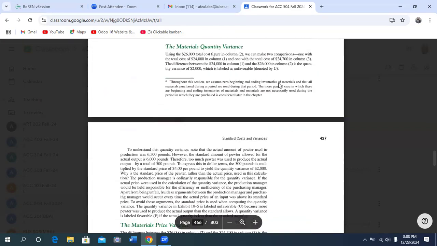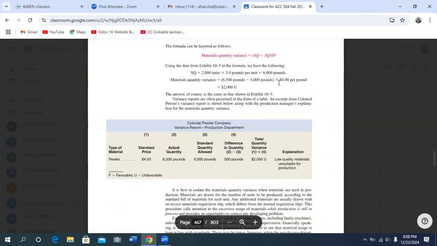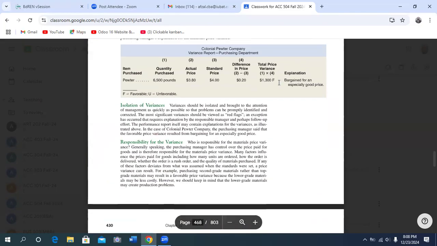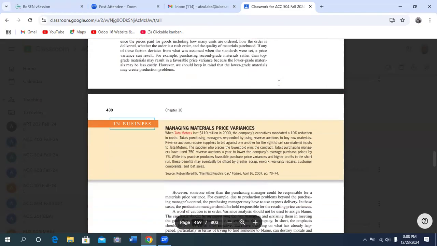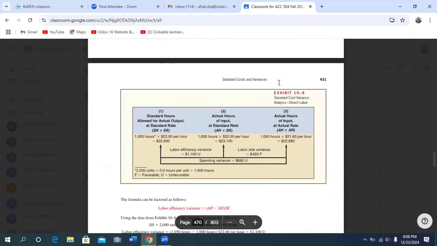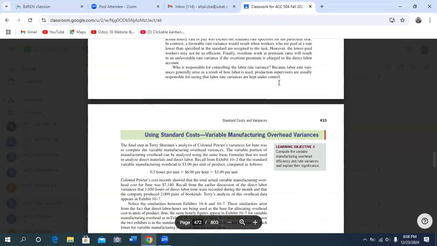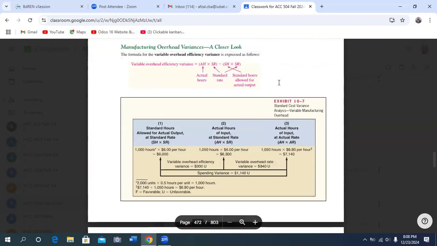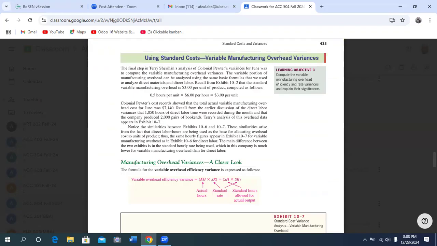It is a solved problem, that means a review problem from this chapter, and in this chapter you only have to do three things. Which ones? First of all, direct material, direct labor, and variable manufacturing overhead.